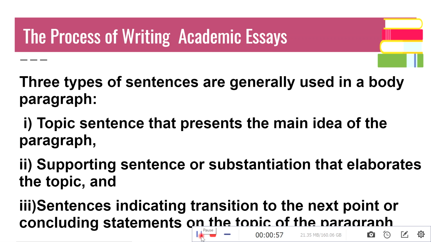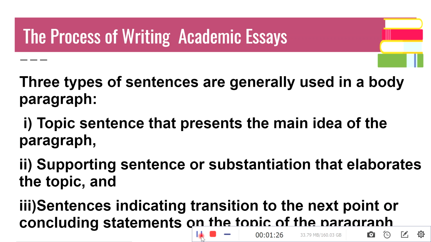You may probably already know that the essay with an introduction and a conclusion has certain elements included in each paragraph. So let's see what is there in a body paragraph. Usually there are three types of sentences that can be seen in a body paragraph. First is a topic sentence that presents the main idea of the paragraph.